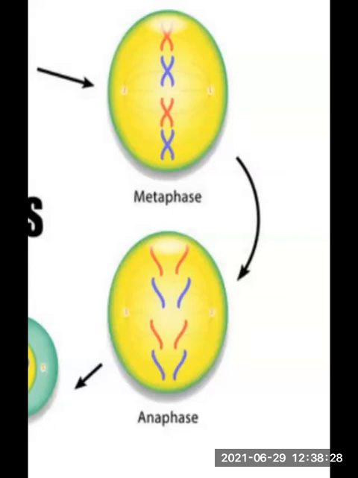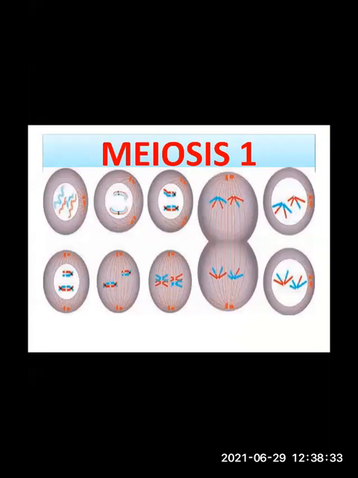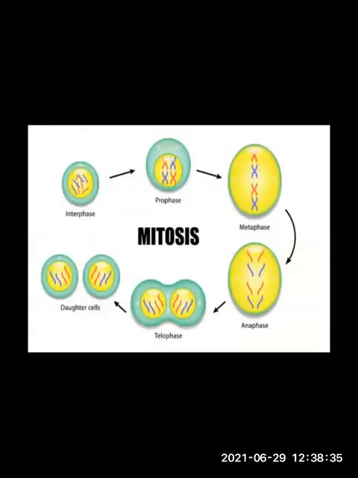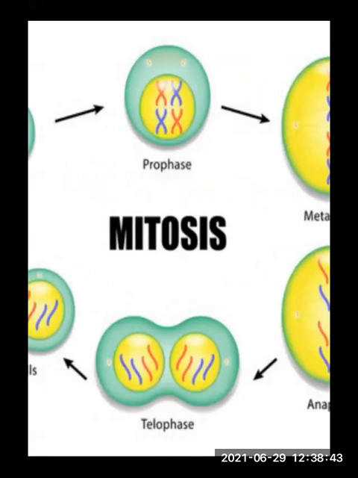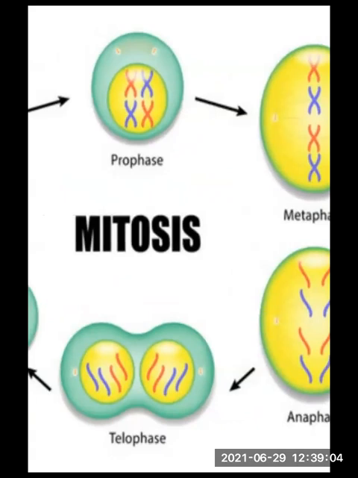Now which is the next phase, students? After this, which is the next phase? Telophase. Now here what happens? Now I will zoom the diagram for you. Telophase, you all can see now here. So in telophase, the chromosomes which have reached the opposite poles of the cell now start to decondense. Due to which they again become thread-like, thin and invisible. They have decondensed and they are now invisible.